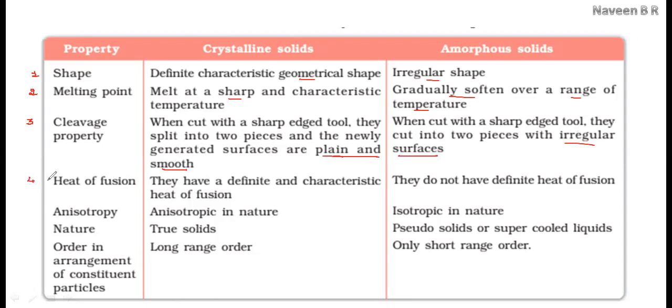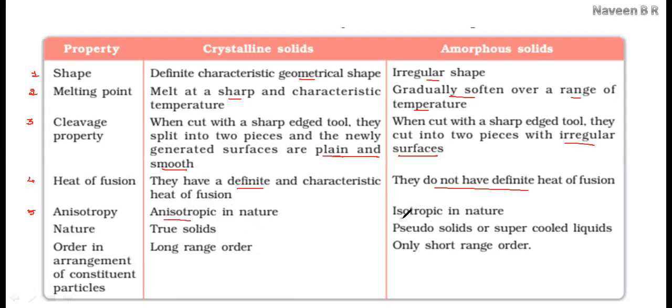If we take the standard enthalpy of fusion or heat of fusion, crystalline solids have definite values, whereas amorphous solids do not have a definite heat of fusion. If we take some physical properties such as melting point, refractive index, etc., crystalline solids have different values when measured in different directions, hence they are said to be anisotropic in nature.